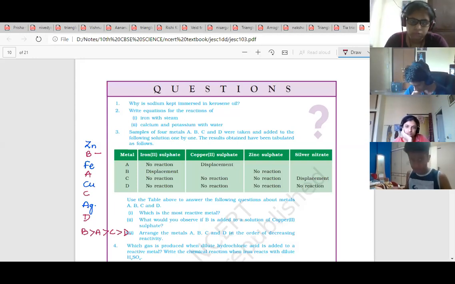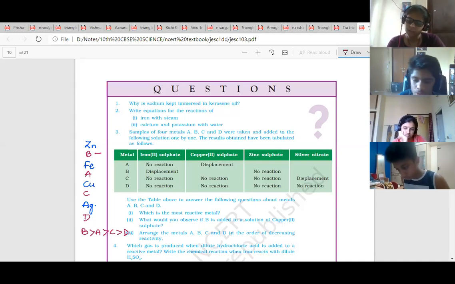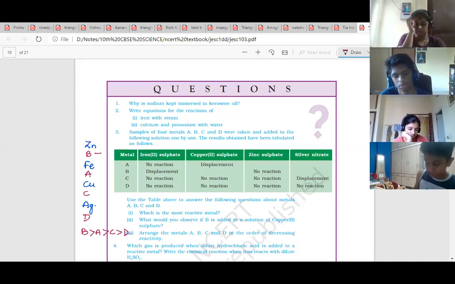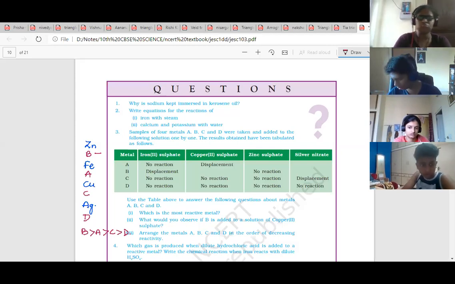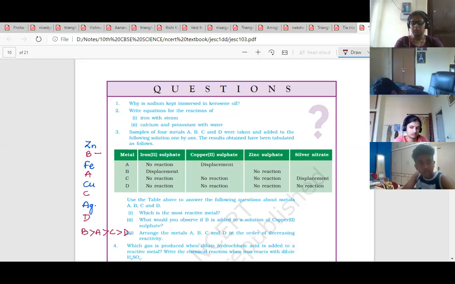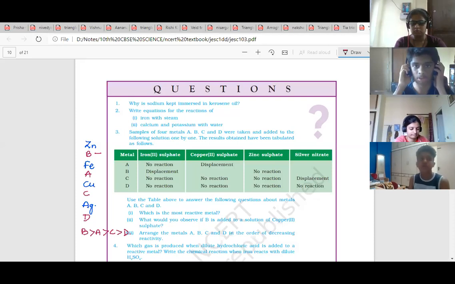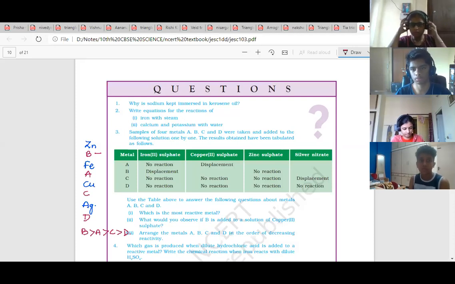Okay. Calcium and potassium with water, what will they form? Calcium hydroxide and hydrogen gas. And potassium? Potassium hydroxide and hydrogen gas plus heat also.